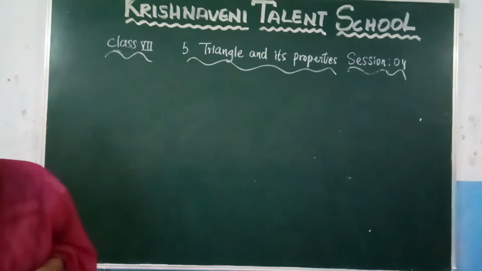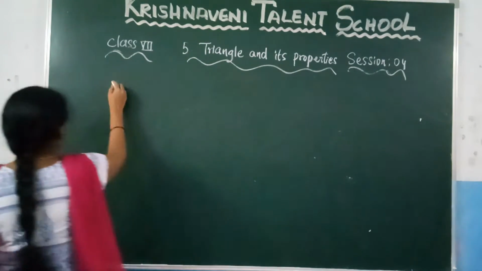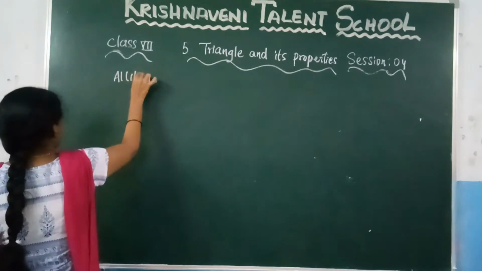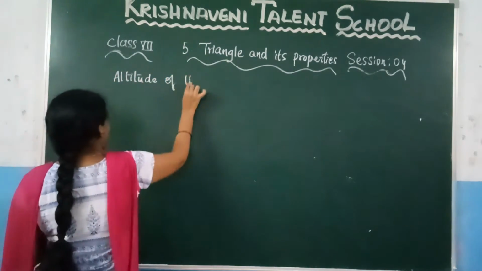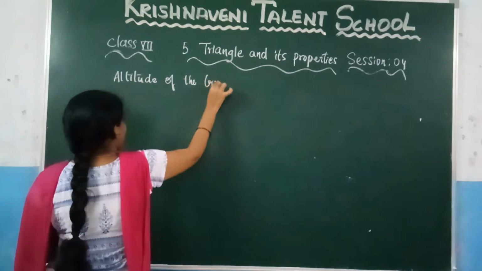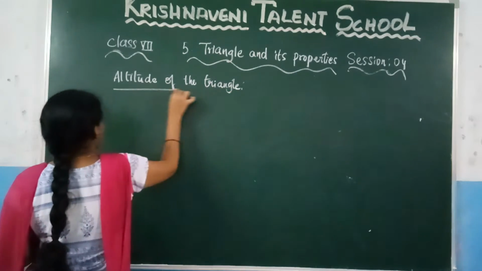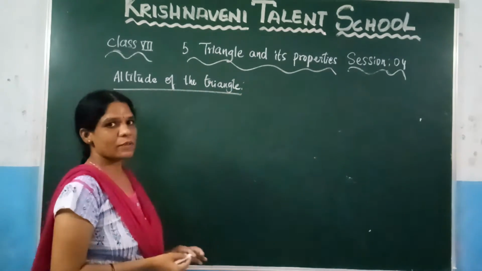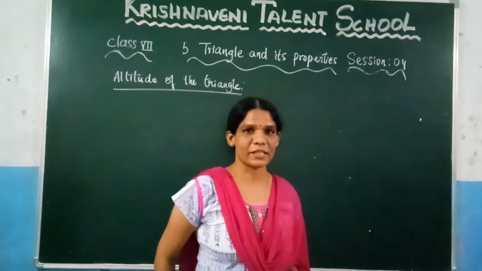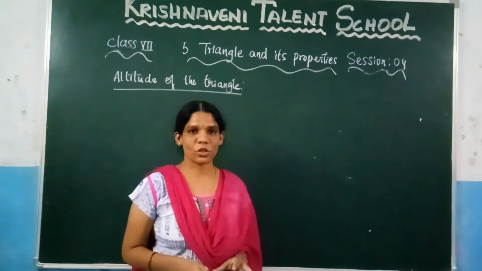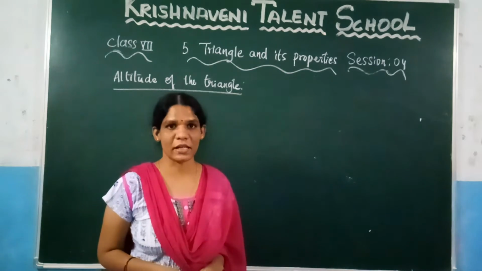So here, what is the meaning of altitude? Let us see the first, the altitude of the triangle. Altitude is nothing but the height. What is the meaning of altitude? Altitude is nothing but the height of the triangle. So, how do you find the height of the triangle?